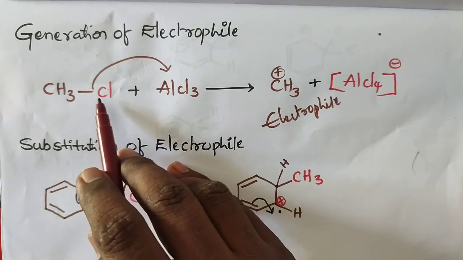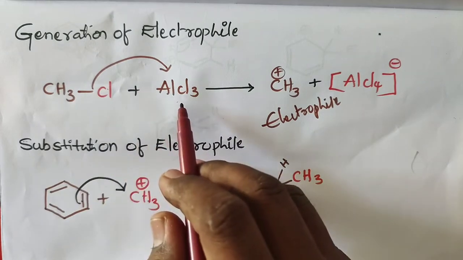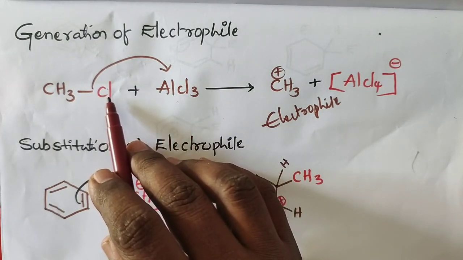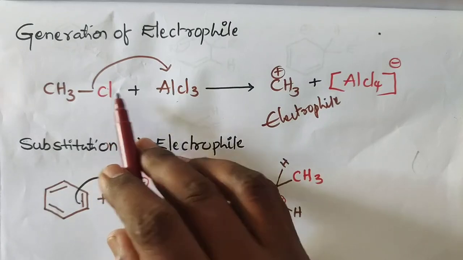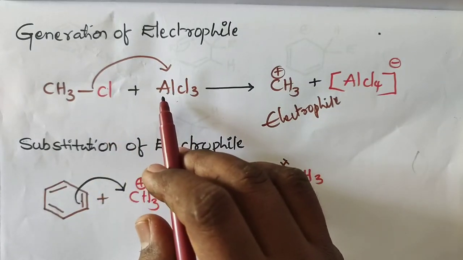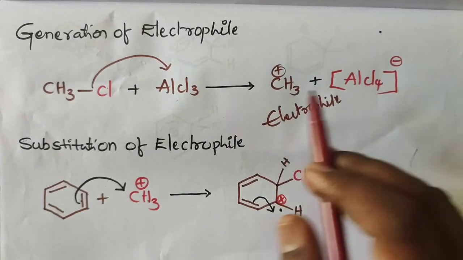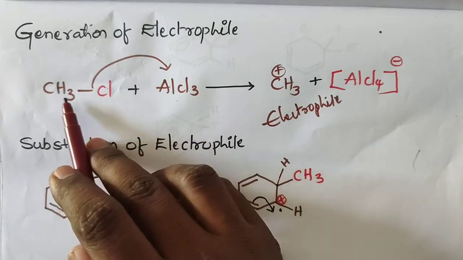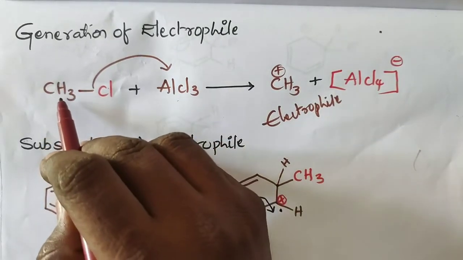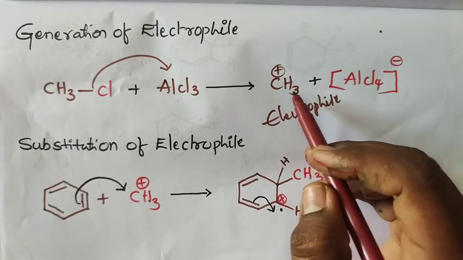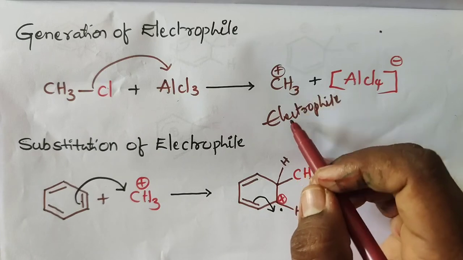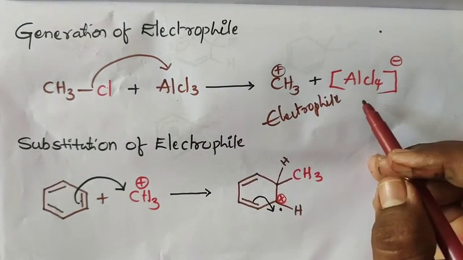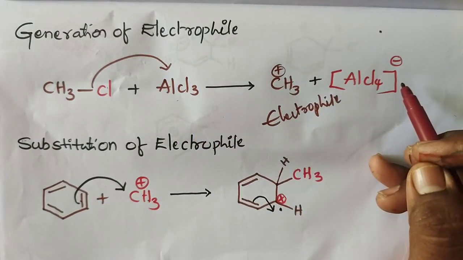This chlorine is absorbed by the AlCl3 in the formation of Cl minus. After liberation of chlorine as a Cl minus, we get a positive charge on CH3. CH3 plus we call this the electrophile, and the Cl minus with AlCl3 gives AlCl4 minus.